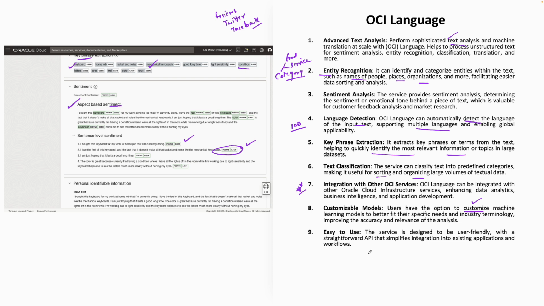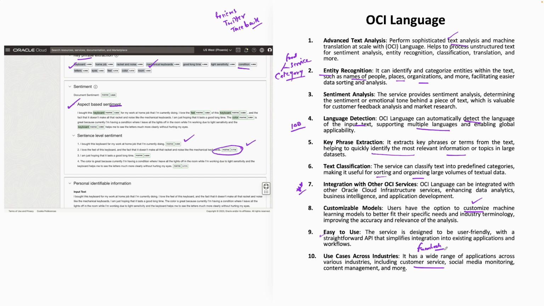And yes, it's a very easy to use interface. It has straightforward APIs. When you work on it, you'll see there is a simple integration as well into existing applications and workflows. And it has a wide range of applications across various industries, including customer service, as I talked about the feedback mechanism. So you're looking at Twitter feeds, Google reviews, social media monitoring, Facebook, content management, and there can be several use cases.